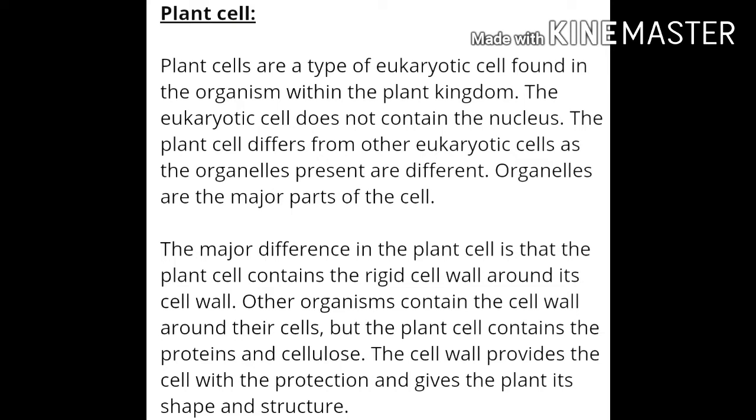The major difference in the plant cell is that it contains a rigid cell wall. Other organisms also contain a cell wall around their cells, but the plant cell wall contains protein and cellulose. The cell wall provides the cell with protection and gives the plant its shape and structure.